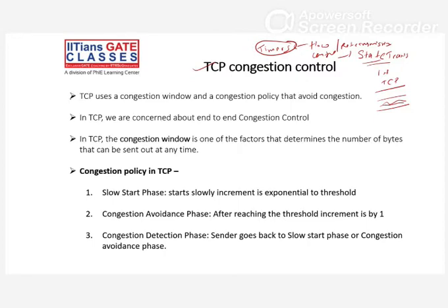Just for you: state change during connection establishment, connection termination, and how flow control in TCP works, we did. So these small things we studied.